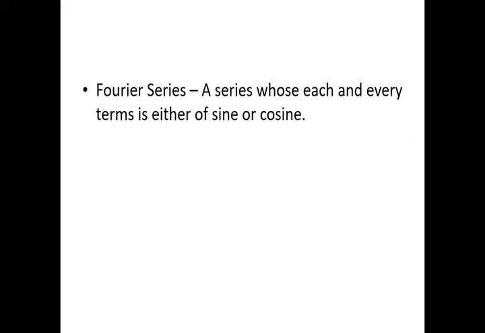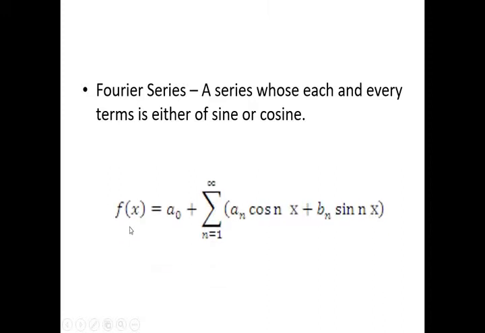In the last class, we discussed the definition of a Fourier series, and we know that it is a series in which each and every term is either a sine or a cosine. The equation of a Fourier series is f(x) = a0 + summation n = 1 to infinity of (an cos nx + bn sin nx). In today's class, we have to find the coefficient values, that is a0, an and bn.